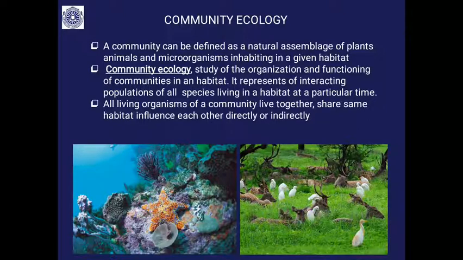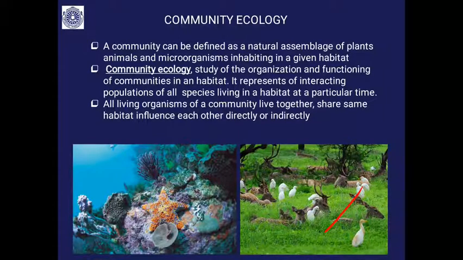In ecology, community can be defined as a natural assemblage of plants, animals and microorganisms inhabiting a given habitat. You may see in this picture a grassland, and you will see the grassland community.